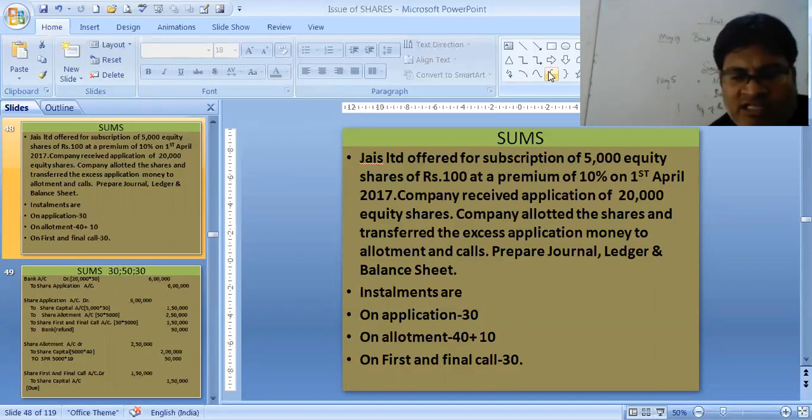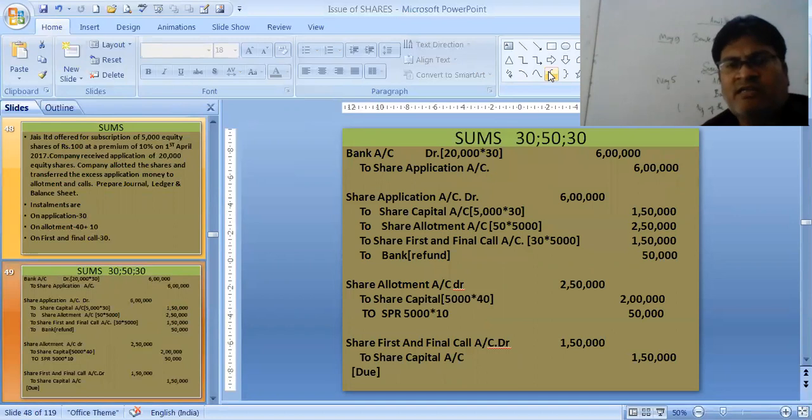Let's do the journal entries first. First entry, we are receiving bank to share application 6 lakhs. Why 6 lakhs? We have received 20,000 shares, so 20,000 into 30, so 6 lakhs. Now, 6 lakhs is very much excess money that you have received. So share application account is debited with the amount credited. Similarly with allotment and calls, how much debit, that much credit.